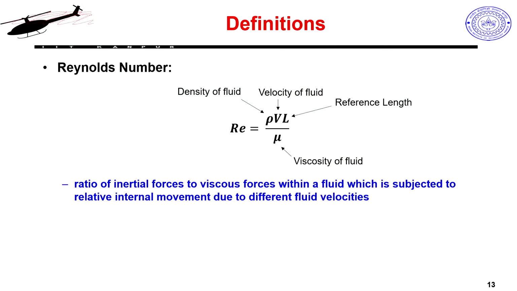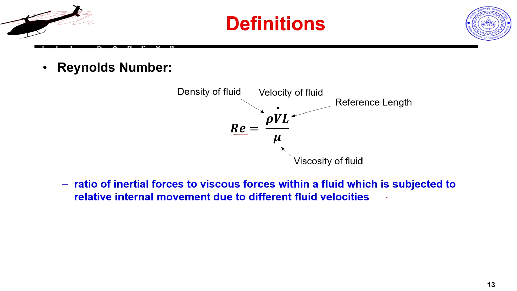This actually has significant bearing on the aerodynamics of any aerial vehicle, because it directly relates to the scale. If I am making a big UAV versus a small UAV, my aerodynamic behavior will be significantly different, and that is dictated by this non-dimensional parameter called Reynolds number. So, let us understand this in a better way. It is denoted with the symbol Re. It is the ratio of inertial forces to the viscous forces. What does it mean actually? Let us try to understand that.